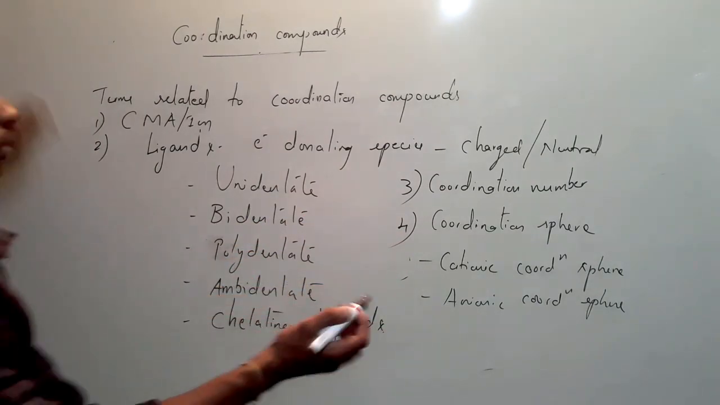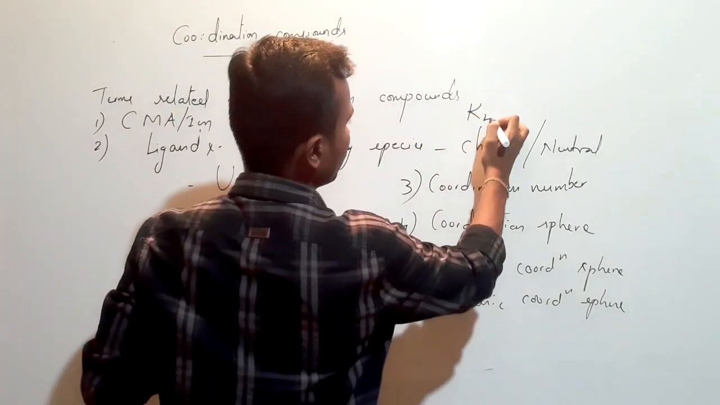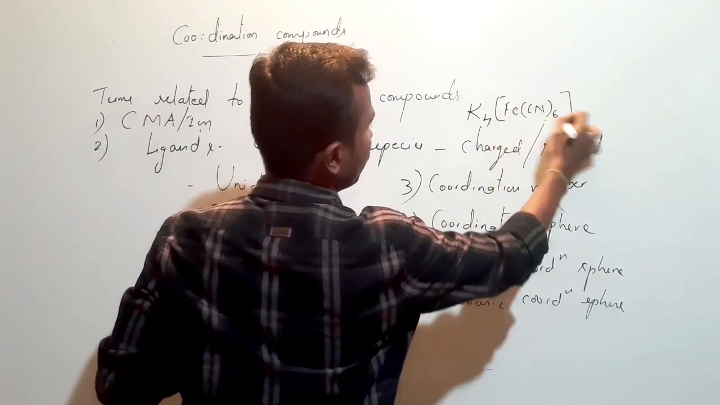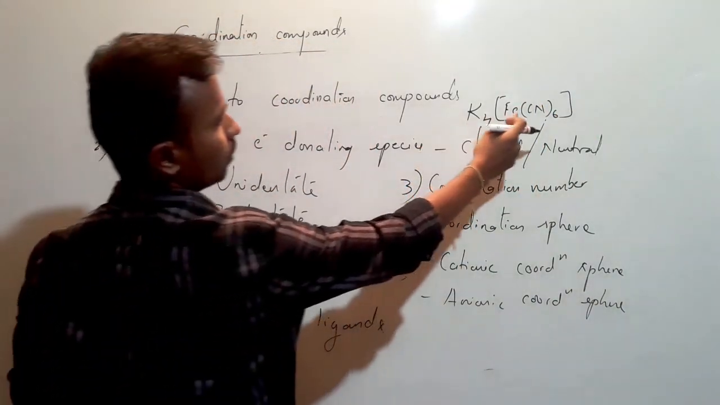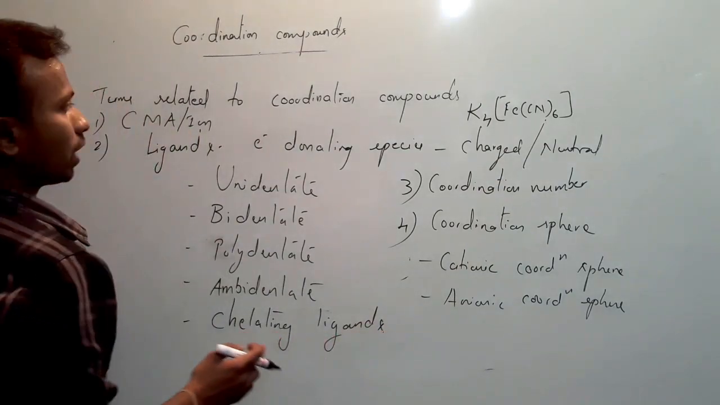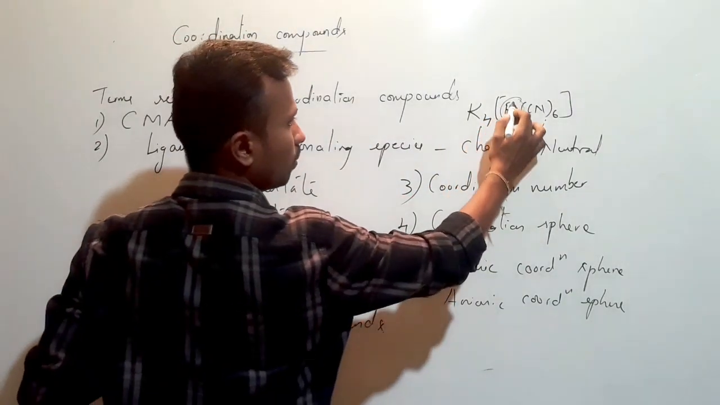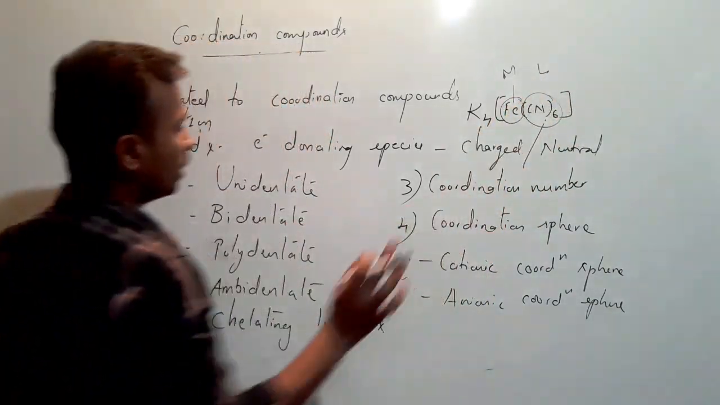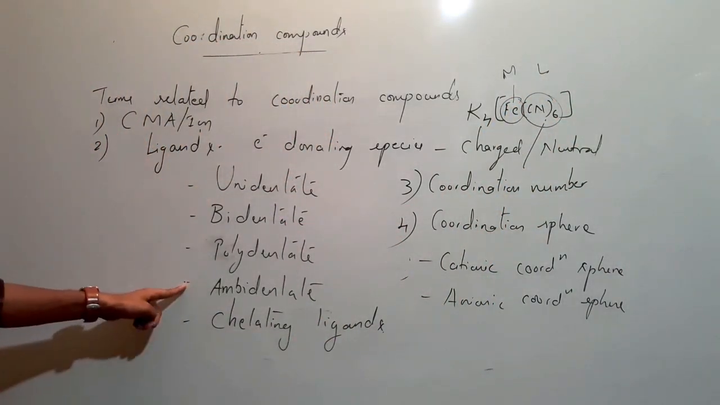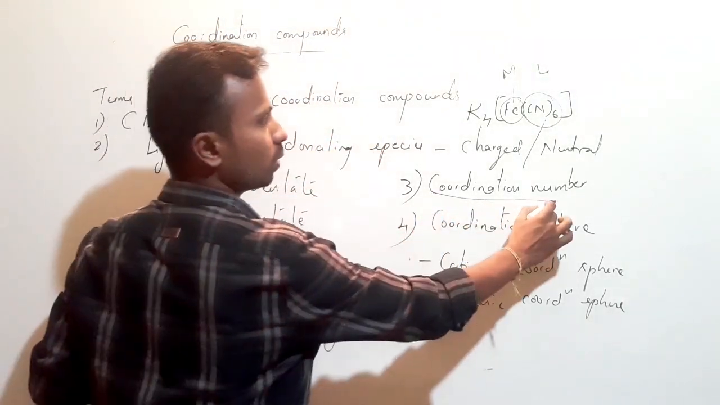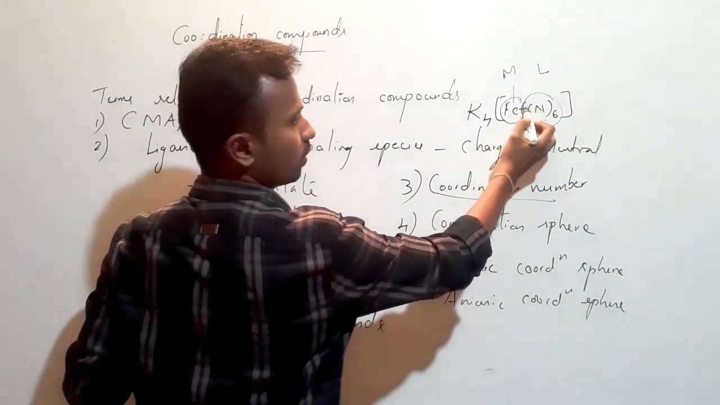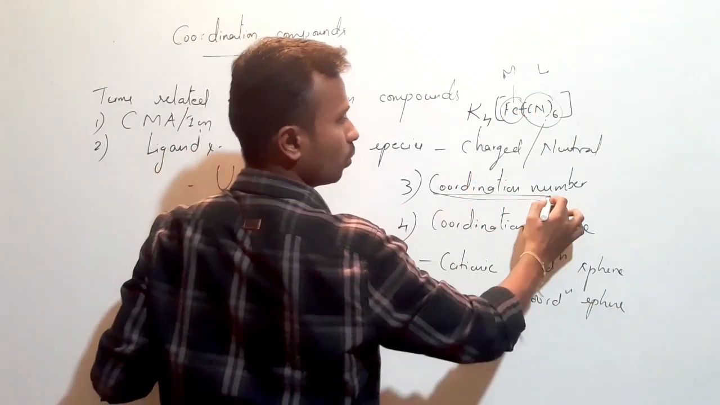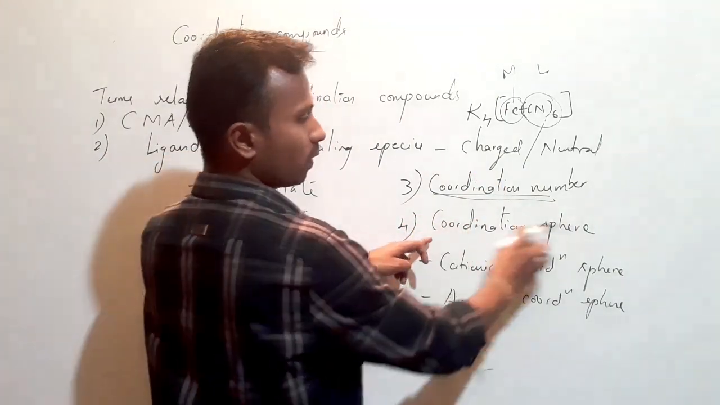By next class we will discuss these, so till then revise this once. I told you the general example of a coordination compound, that is potassium ferrocyanide. So far we discussed the central metal atom and the ligands. We discussed these two, that's all. Then we will discuss the types of ligands, then coordination number. Coordination number means how many bonds there are between the ligands and the central metal atom.